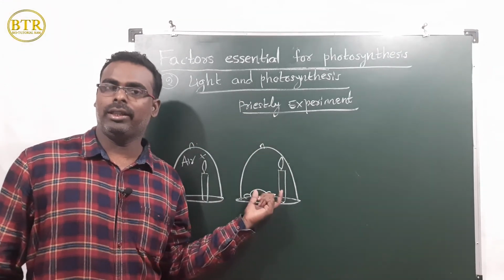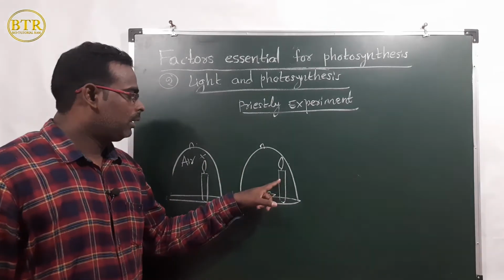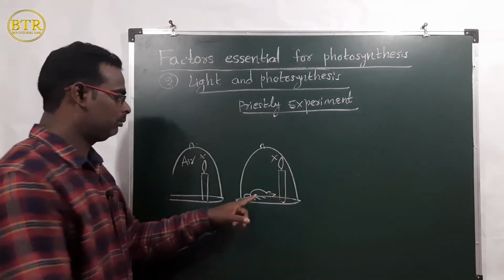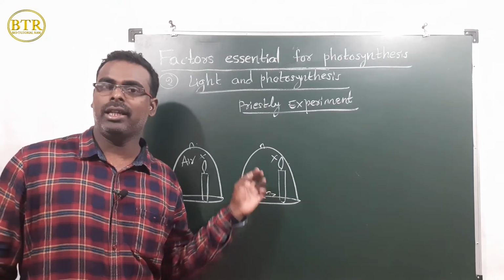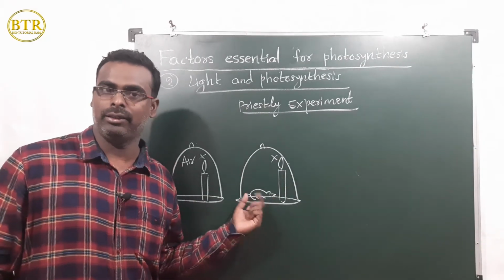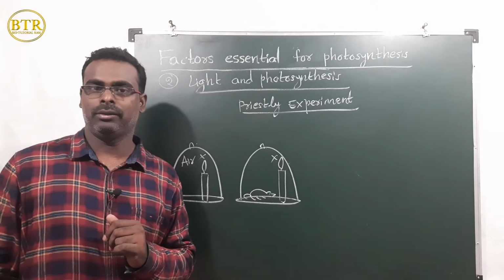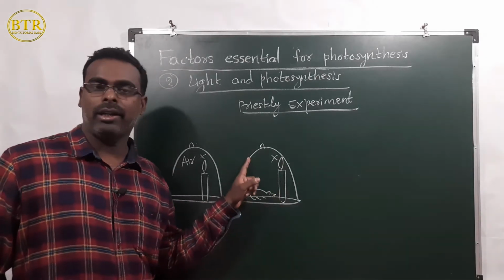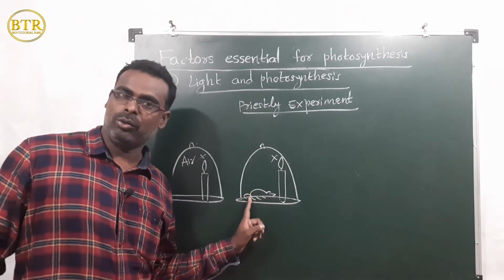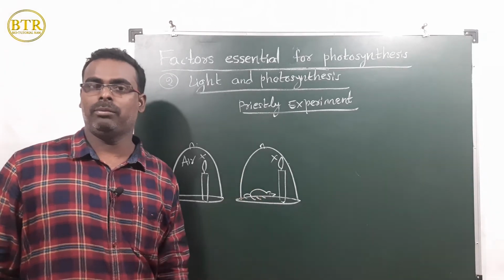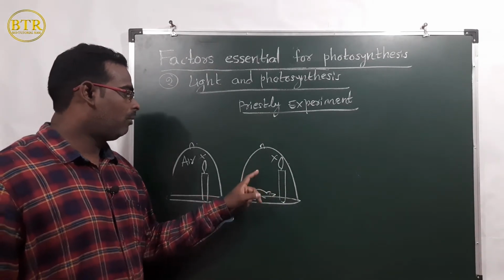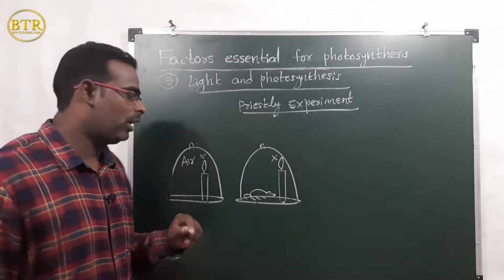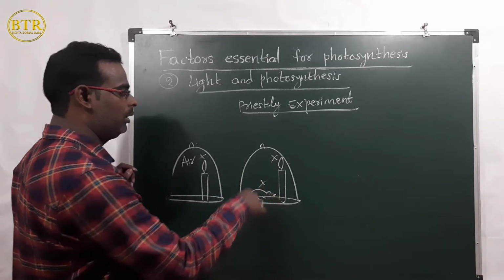The candle was put off, the mouse suffocated, and finally it died. What is the reason? A burning candle needs oxygen gas, air. The mouse also needs air for breathing. So both utilize the air present in the bell jar, and finally the mouse died.